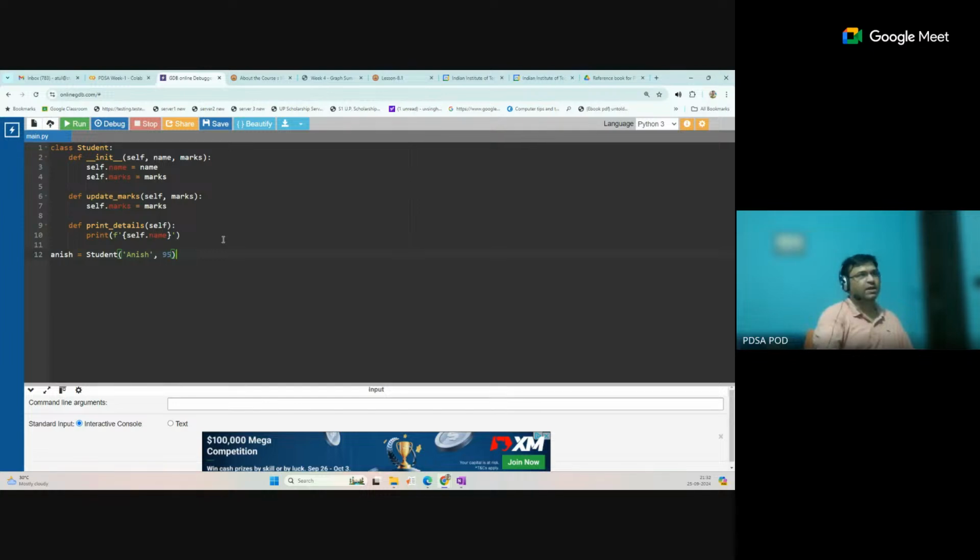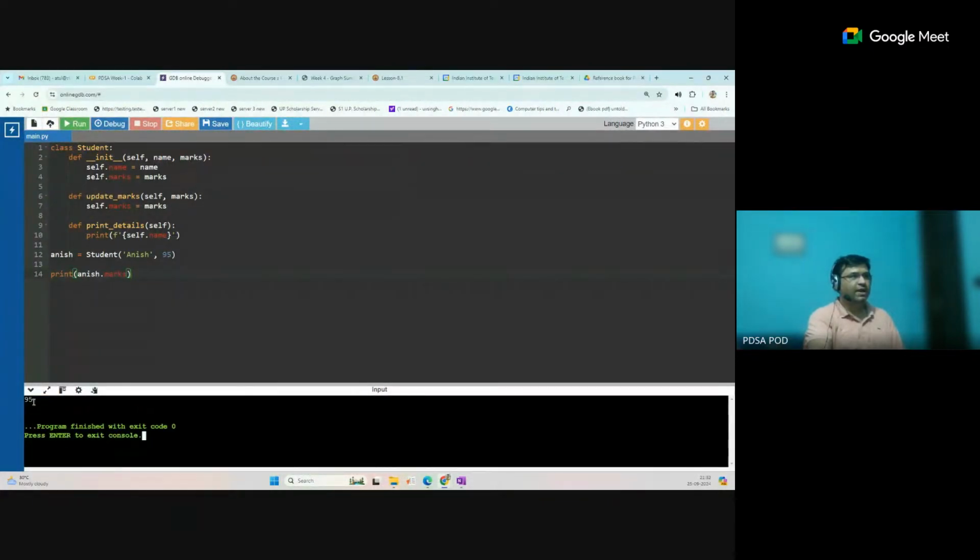So after that, let's check this. Okay, so let's print the marks for Anis dot. Okay, dot attribute we can directly access, so we will check this marks. Okay, let's run this. You can see we can directly access the attribute for the object. Okay, so Anis is the object name and marks is the attribute for this class.